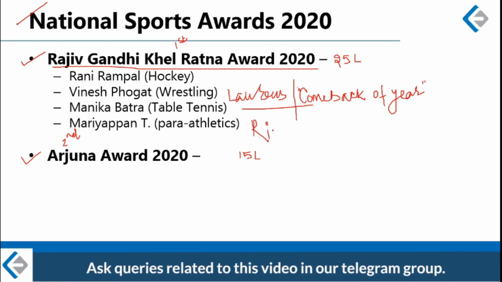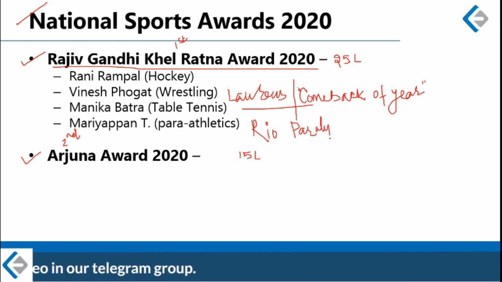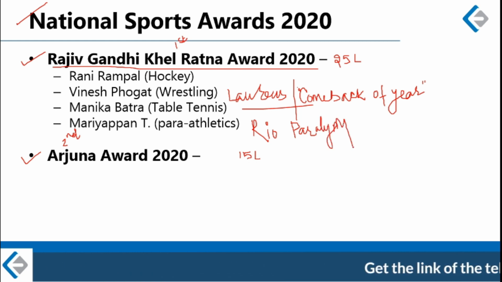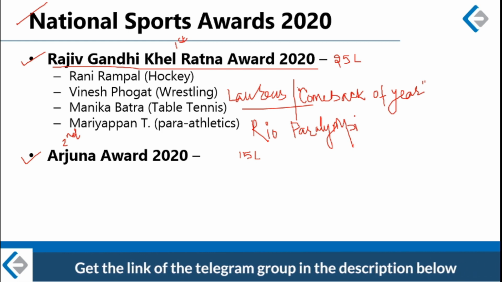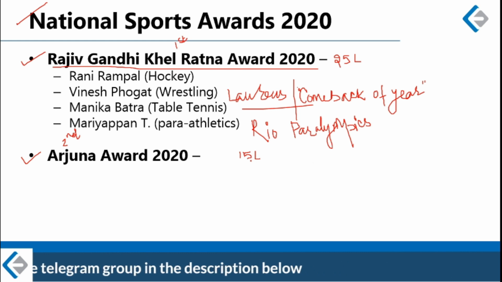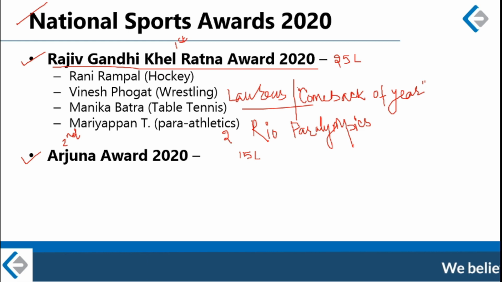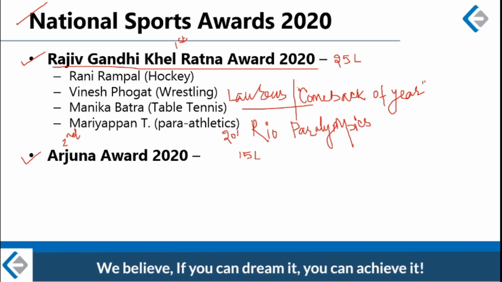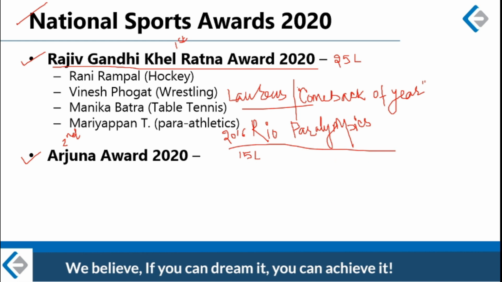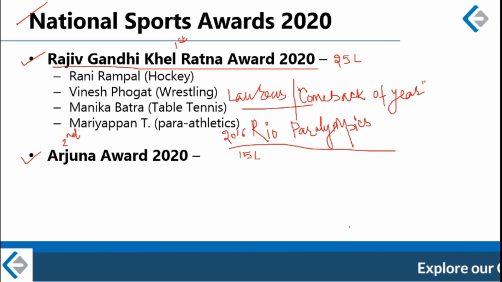Paralympics is a sports competition held for differently abled athletes, and it is held immediately after the Olympics at the same venue. So in 2016 Olympics were held in Rio, and on the same venue after the Olympics were concluded, Paralympics were held. So in 2016 Rio Paralympics, Mariyappan Thangavelu won gold medal in high jump. So he's a high jumper, he's an athlete.